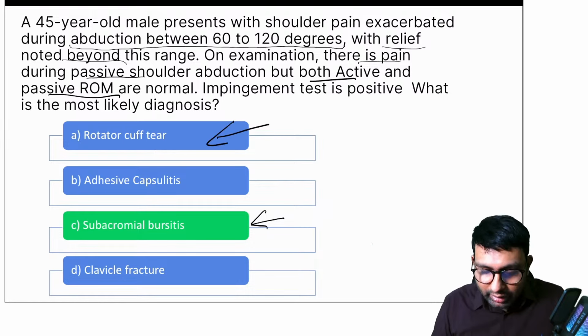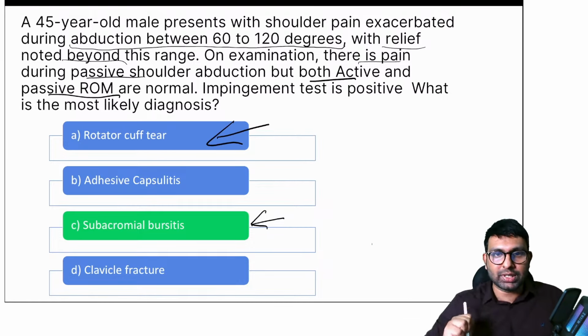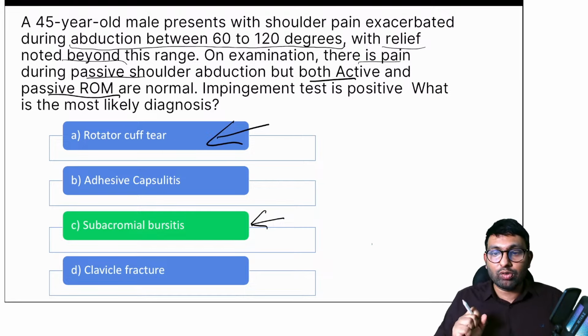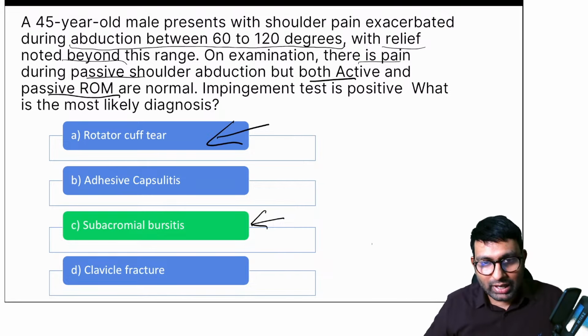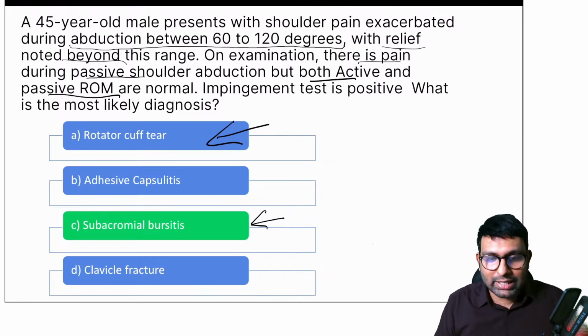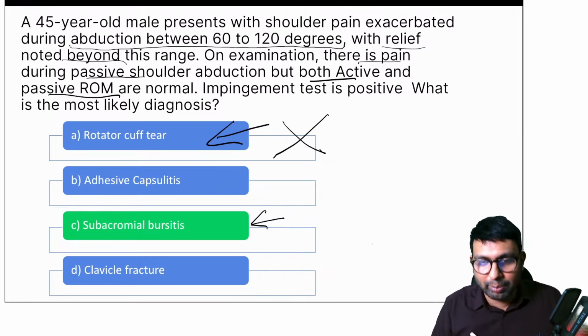Because in rotator cuff tear also, the patient will have pain from 60 to 120 degrees. He will have pain, right? But along with pain, he will not be able to do all these movements, neither passively nor actively. So if active and passive ROM are normal, then it cannot be a rotator cuff tear.